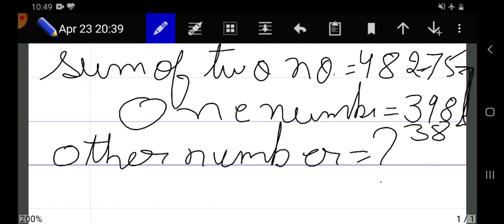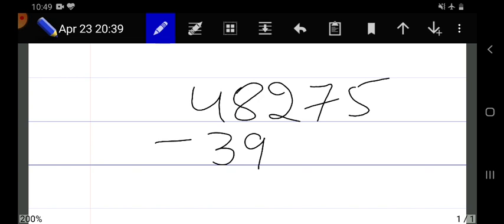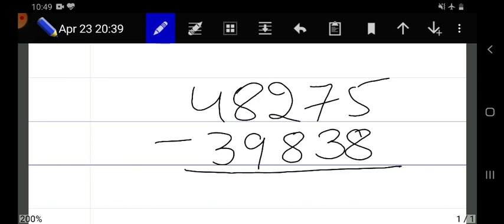Now we will subtract the sum of both, 48,275 minus 39,838.